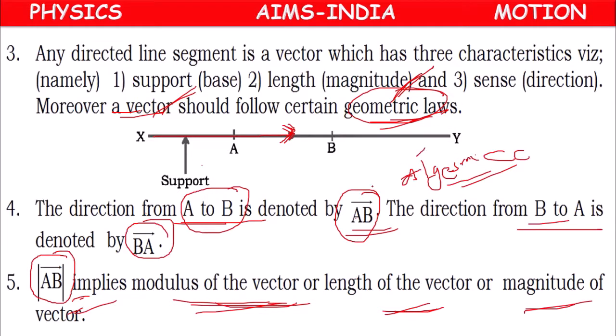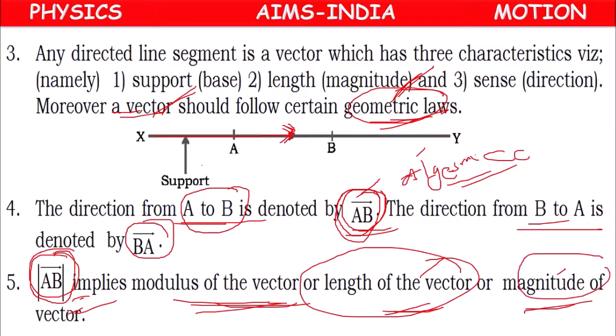AB bar means a vector with magnitude and direction. Modulus of AB bar means only the magnitude, no direction. If we want to find the length or magnitude of a vector, we have to make use of modulus. Modulus of a vector.